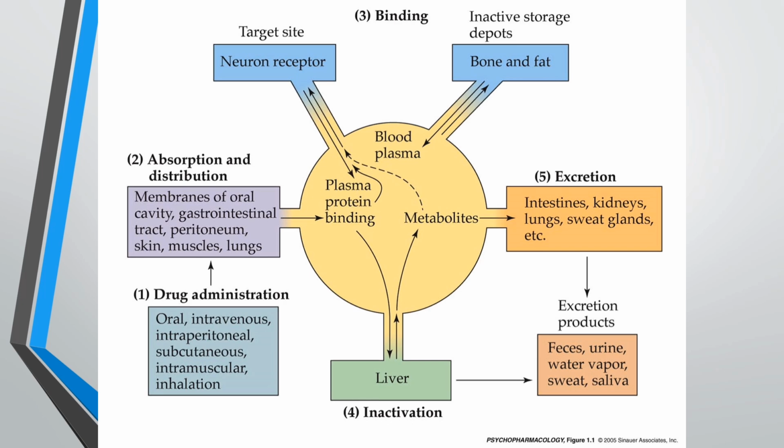This is the diagrammatic format. First is the drug administration, that may be oral, intravenous, intraperitoneal, subcutaneous, intramuscular, inhalation, etc. The second process is the absorption and distribution through the membranes of the oral cavity, gastrointestinal tract, peritoneum, skin, muscles, lungs, etc. Through that, some of the drugs are plasma protein bound and reach the blood plasma, or they may reach the target site, that is the neuron receptor, or they may be stored in inactive form in the bone and fat, or go to the liver and form metabolites, and lastly are excreted through the intestines, kidneys, lungs, sweat glands, etc.